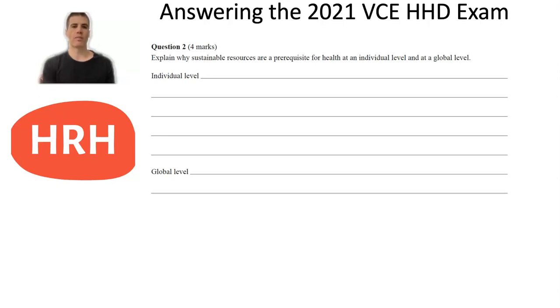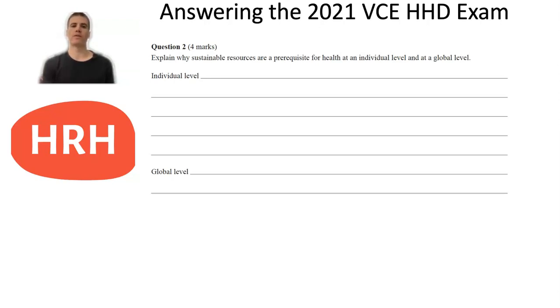So you could have talked about perhaps something like access to an ongoing source of clean water, an ongoing source of clean air, biodiversity, timber. And whatever example you chose, you then had to link that to an individual's health and well-being. So you could have talked about ongoing access to clean water means that individuals are less likely to contract waterborne diseases such as cholera, which promotes the functioning of their bodies, and their physical health and well-being.